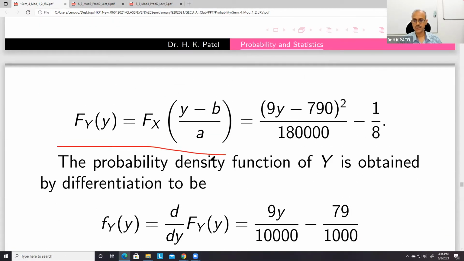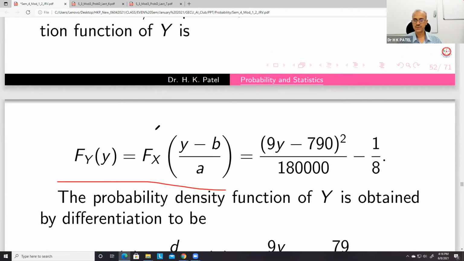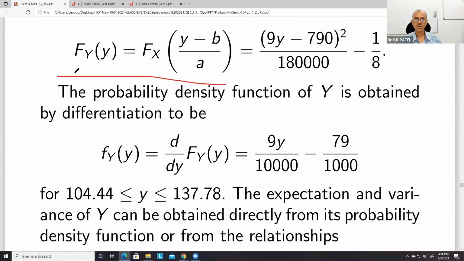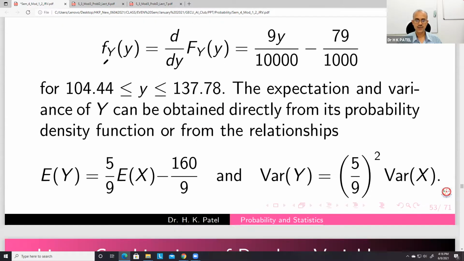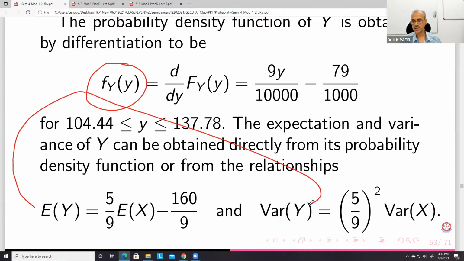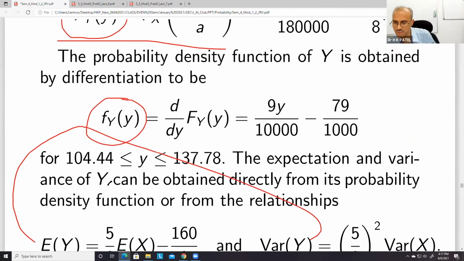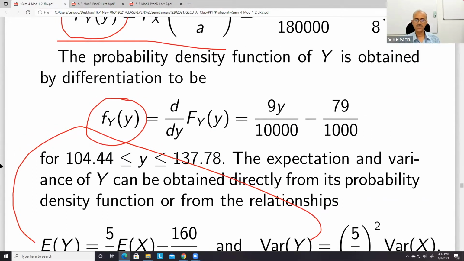And then what other things are done here? So we know the CDF. From the CDF, we have obtained the density function by differentiating the CDF. And once the density function is obtained, then we can find expectation, mean, and variance. So these are the things about a linear function of a random variable x.